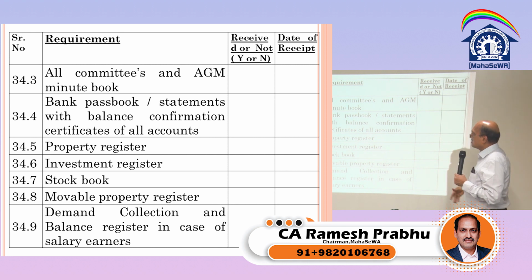Just at a cursory glance, in the last 12 months, how many meetings happened? Per page, you can ask what decisions were taken. Maybe 1 decision, 2 decisions, so that we can ask about the important decisions. Even in the AGM, what decisions were taken?